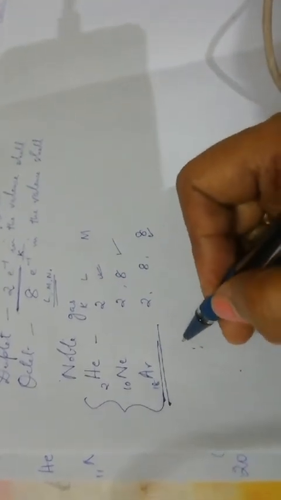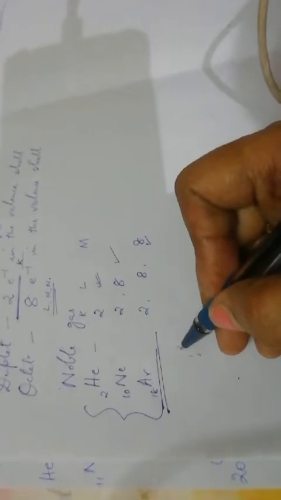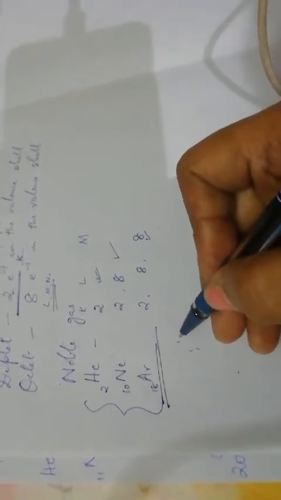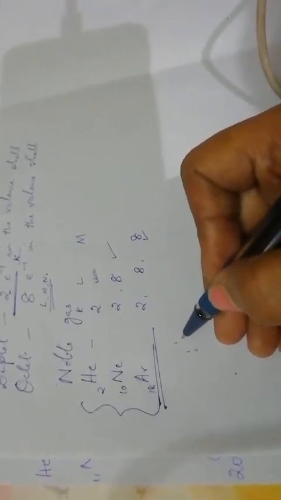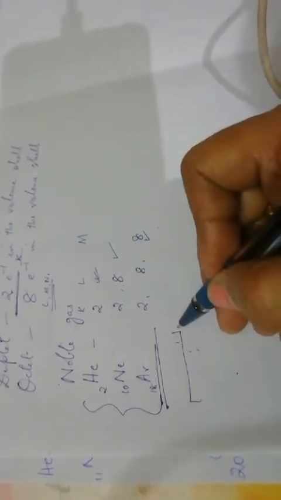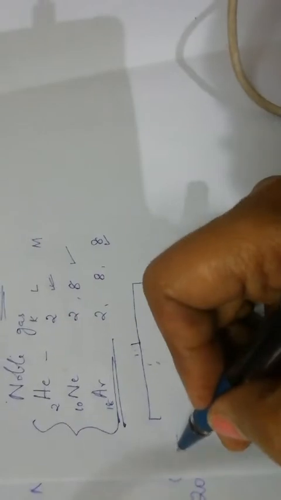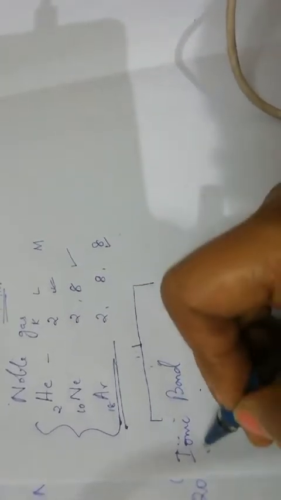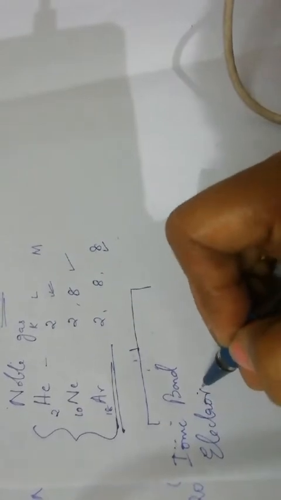Now depending upon the type or the tendency or the mechanism with which the octet or duplet is achieved, there can be two types of bonds. One is the ionic bond, which is also known as electrovalent bond.